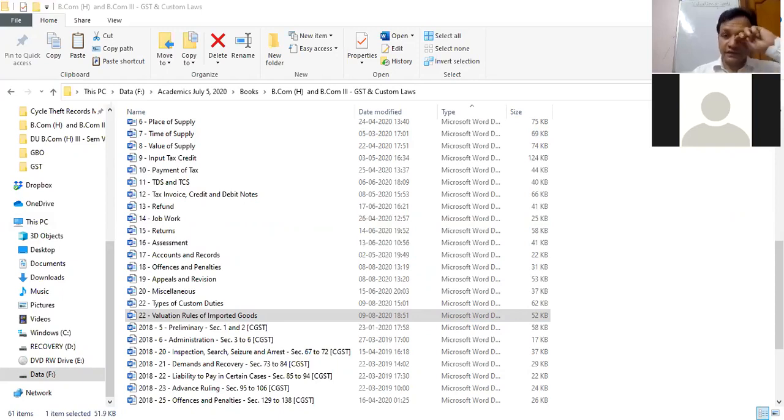Can you see the screen? Valuation of goods. Can you see the valuation of goods file? Hurry up. Is the heading valuation of goods visible? Tell me so that I can start speaking.